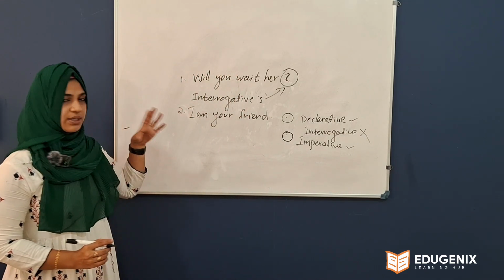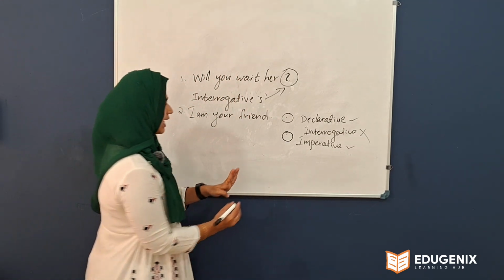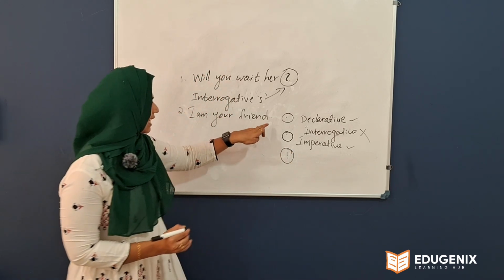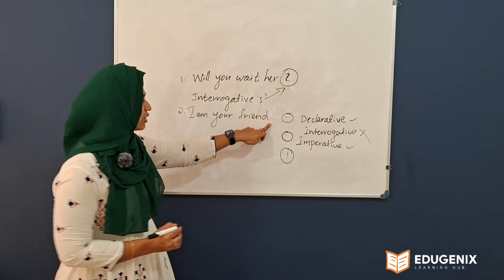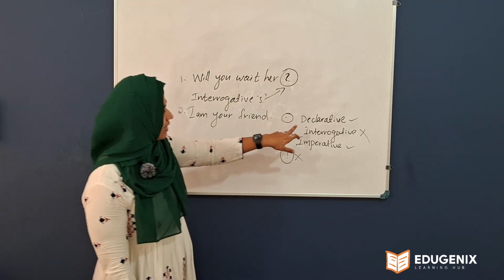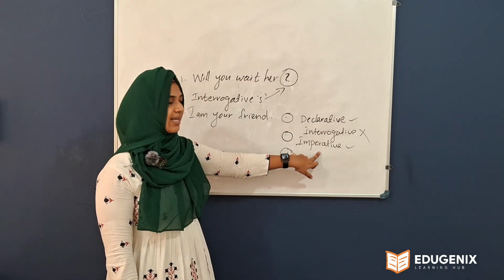Okay, next one. What is the fourth type? Exclamatory. Exclamatory ends with an exclamation mark, but the exclamation mark is absent here, so there is no chance for an exclamatory sentence. And the remaining two are declarative and imperative.